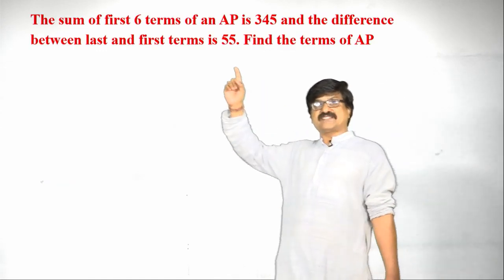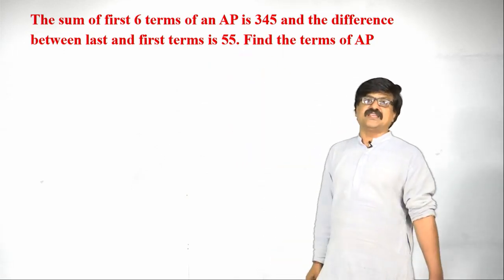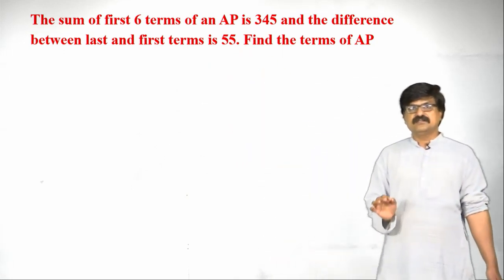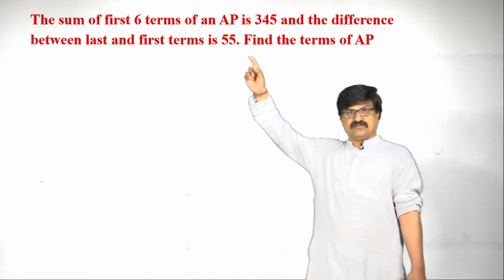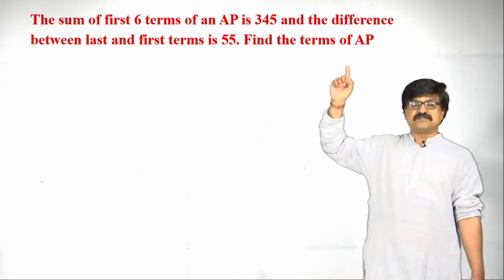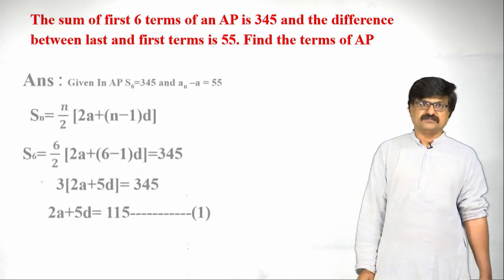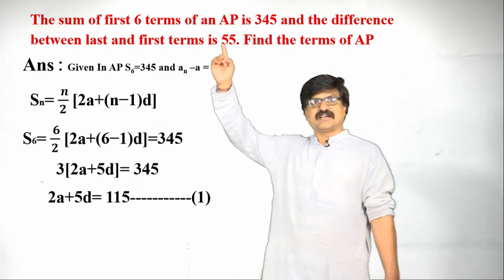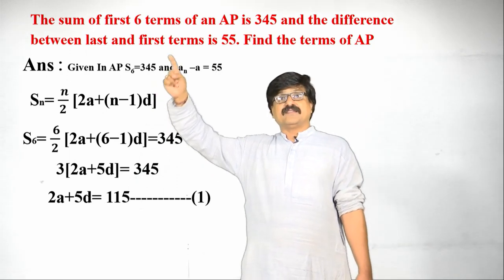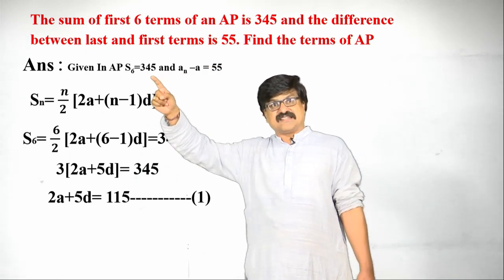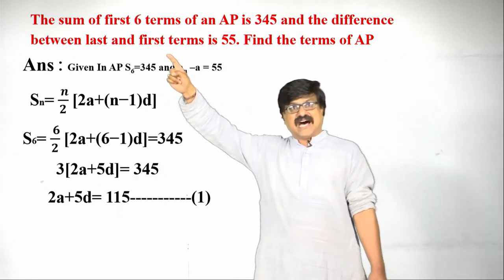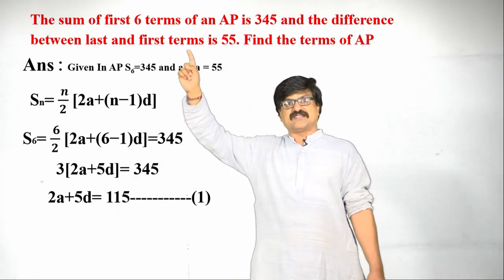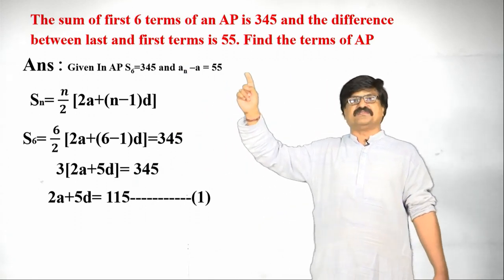The sum of first 6 terms of an AP is 345 and the difference between the last and first term is 55. Find the terms of the AP. I think directly I am taking it, because the AP is given. The sum of 6 terms means S6 is 345, and the difference between the last term, that is An, minus the first term a is 55.